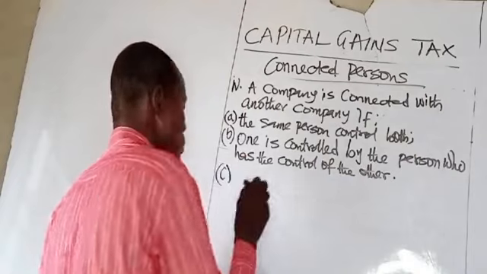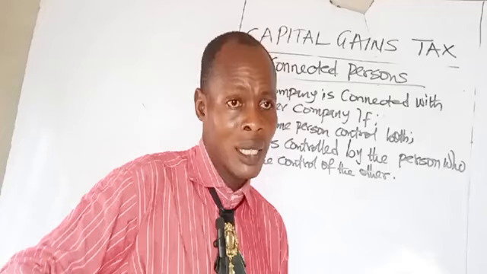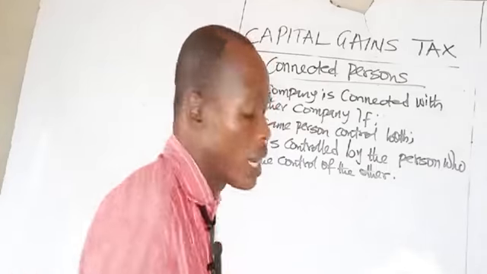Number three, a person controls one company and the person connected with him controls the other.